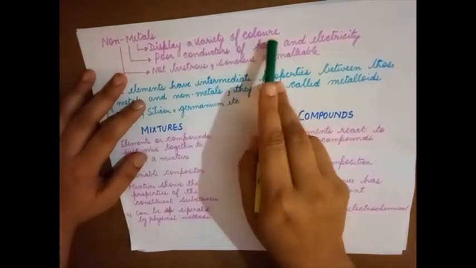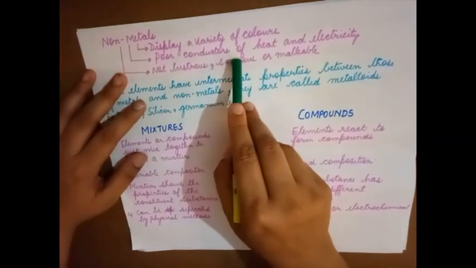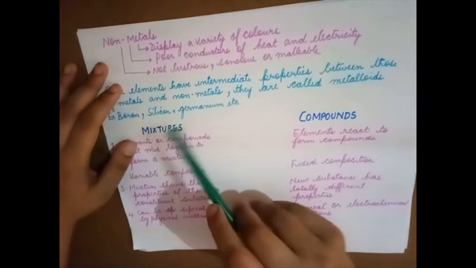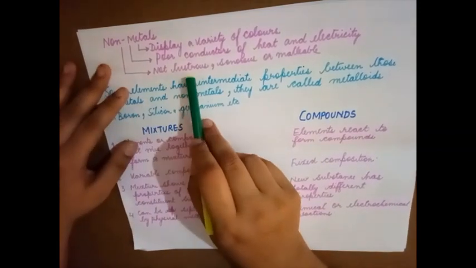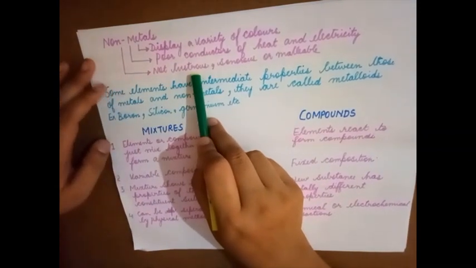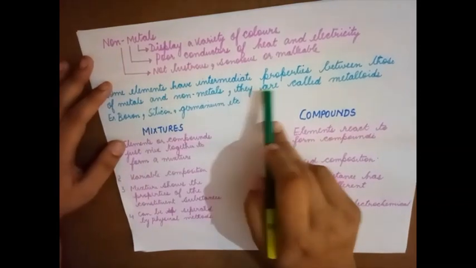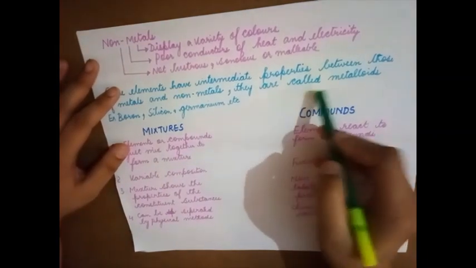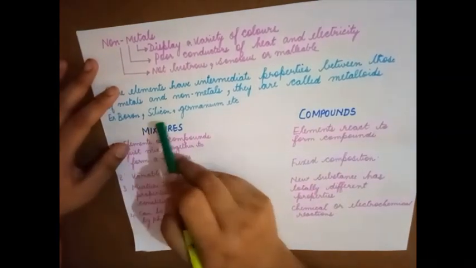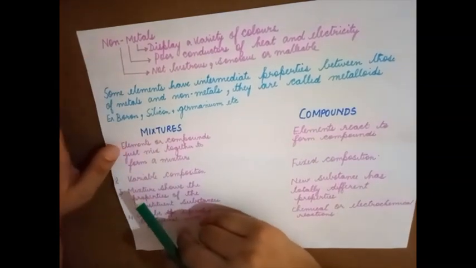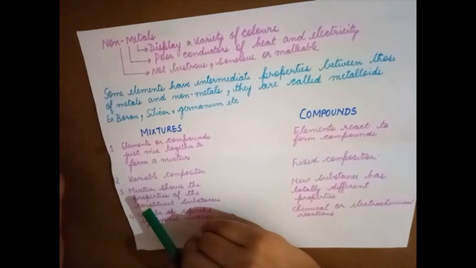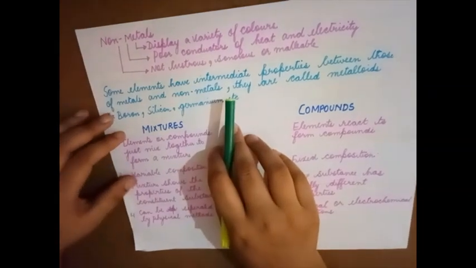Non-metals display a variety of colors. They are poor conductors of heat and electricity, and are not lustrous, sonorous or malleable. They have properties opposite to those of metals. Some elements have intermediate properties between those of metals and non-metals. They are called metalloids. Examples are boron, silicon, germanium, etc. The properties of metals and non-metals are important.